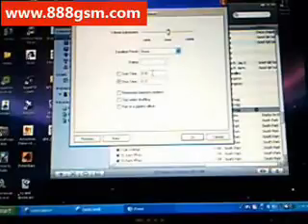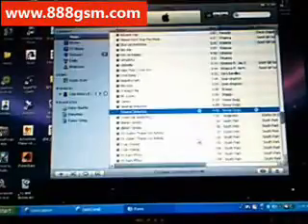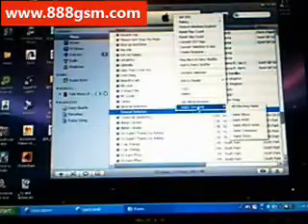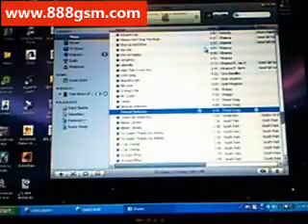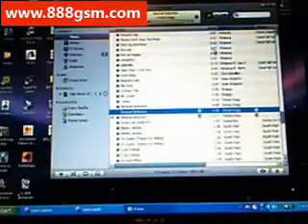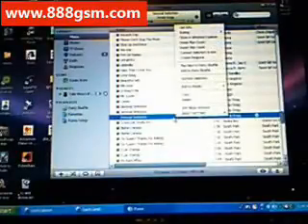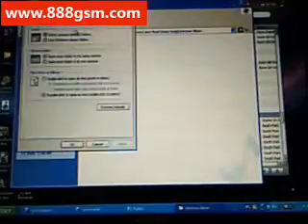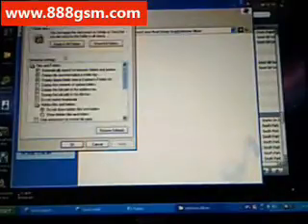Now you're going to go to Music, and you're going to find the song that you want to be as your ringtone. Once you found it, you're going to listen to it and find what parts of the song you want to be as your ringtone. And look at how many seconds that you want it to start at and how many seconds you want it to stop at. I already know what I'm going to do, so I'm going to right click on it.